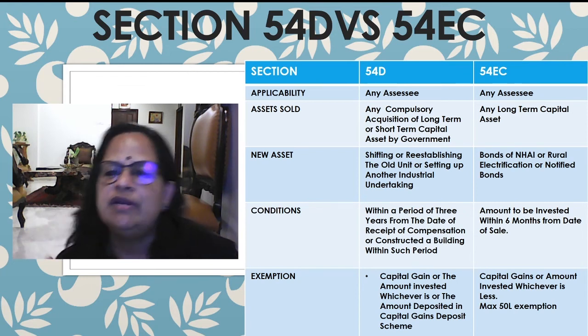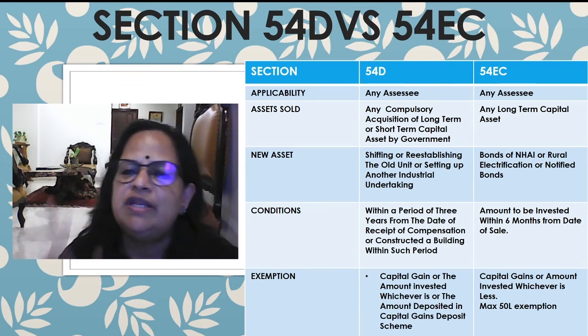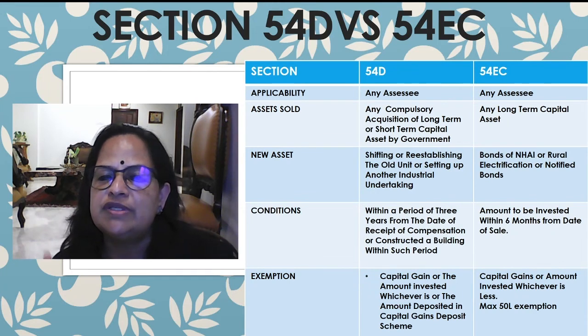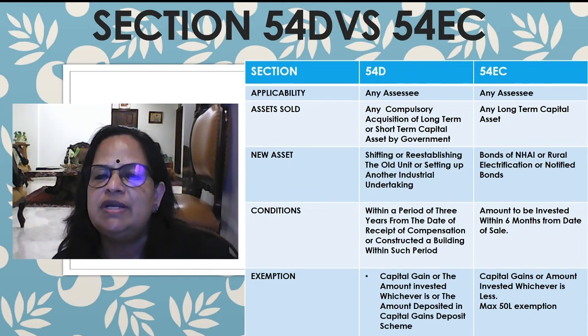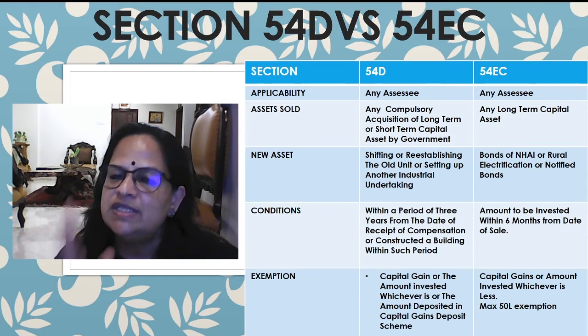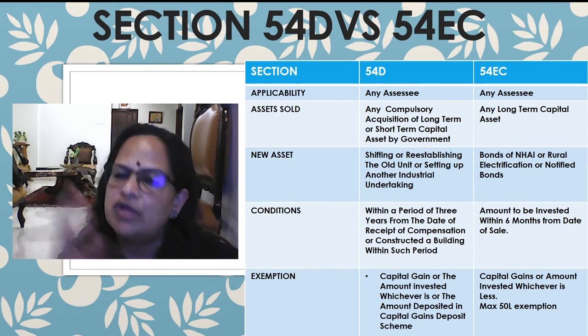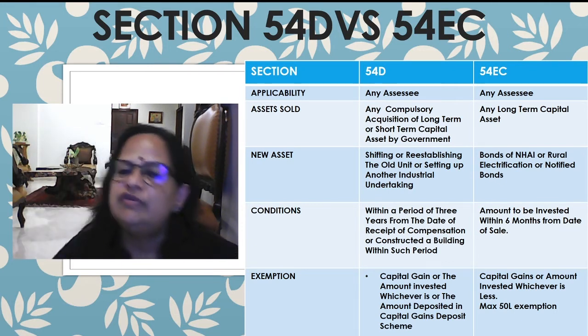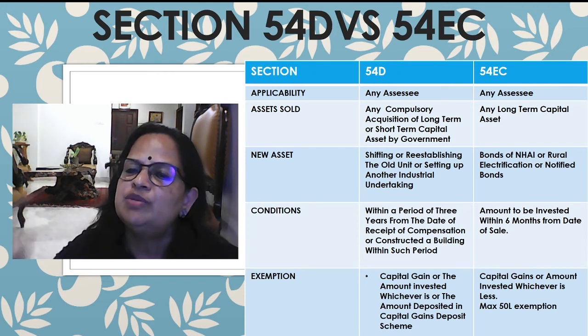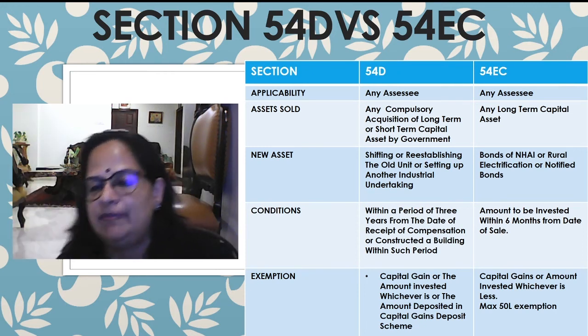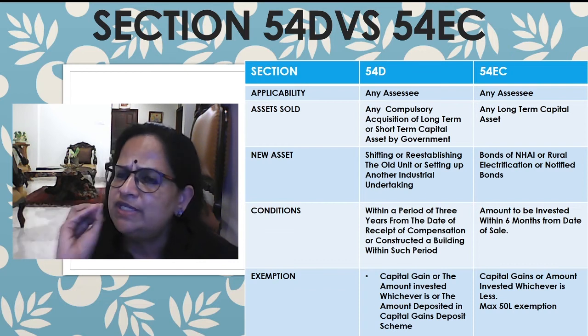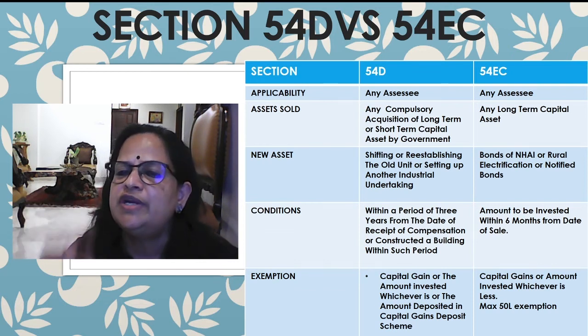Next is the condition: 54D, within a period of 3 years from the date of receipt of compensation he has to construct a building or re-establish. 54EC, the amount should be invested within 6 months from the date of sale. So 54EC is only 6 months, 54D is 3 years.